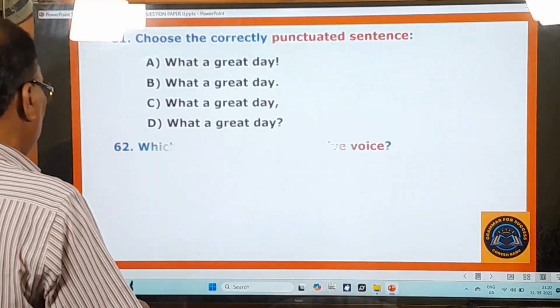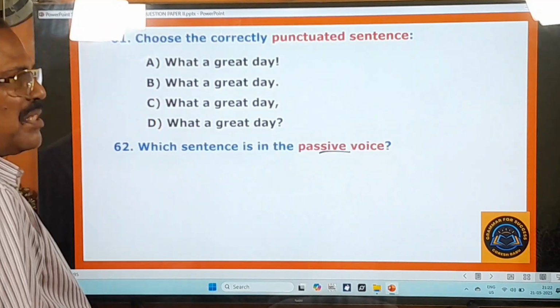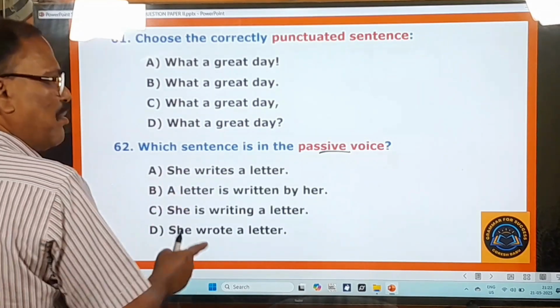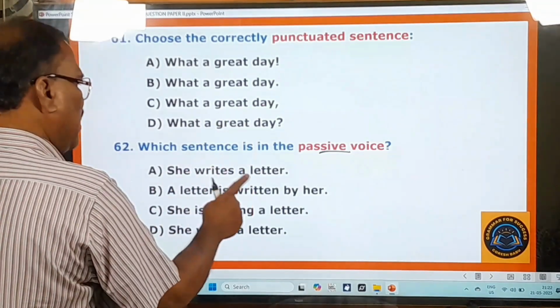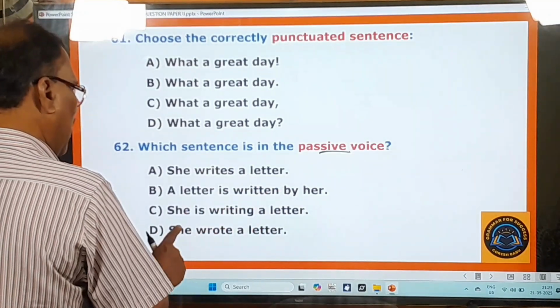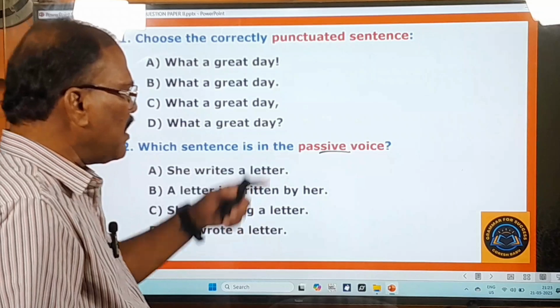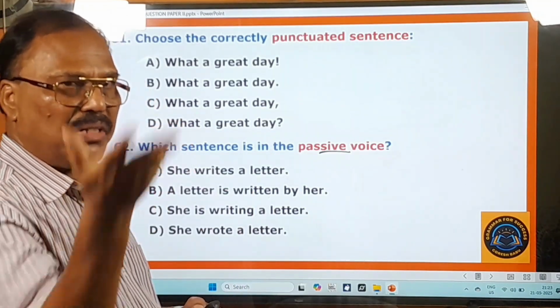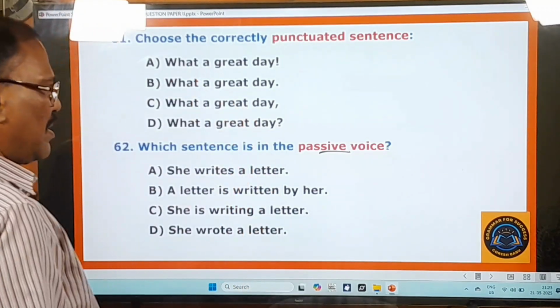And 62nd question. Which sentence is in the passive voice? About this passive voice you know pretty well. Here four options are given. You choose that sentence which is in the passive voice. She writes a letter. A letter is written by her. She is writing a letter. She wrote a letter. So which sentence is in the passive voice? About this passive voice also, I would like to give you some beautiful tricks, and I can do that only in the explanation video. Now you move on to other questions.